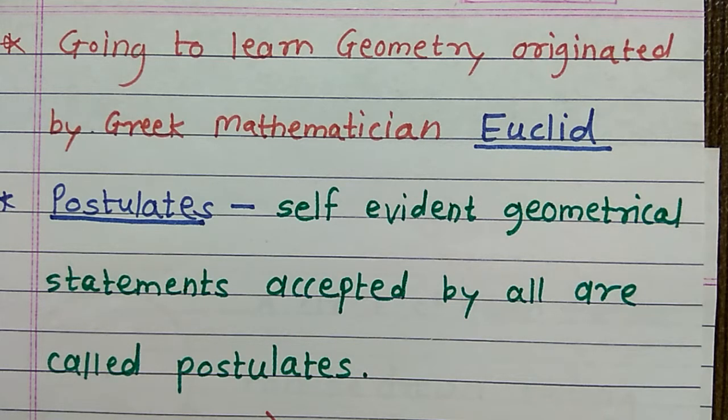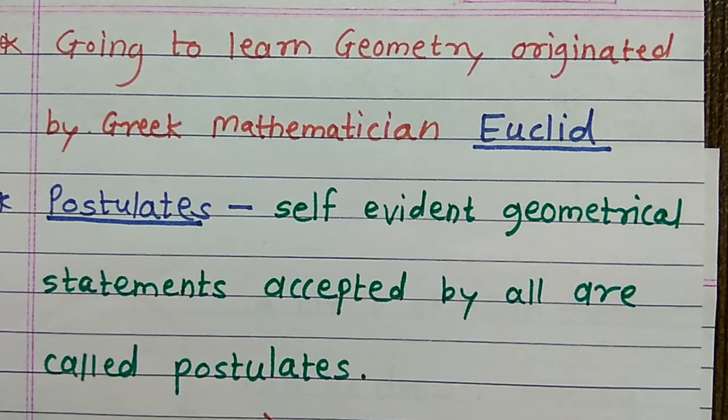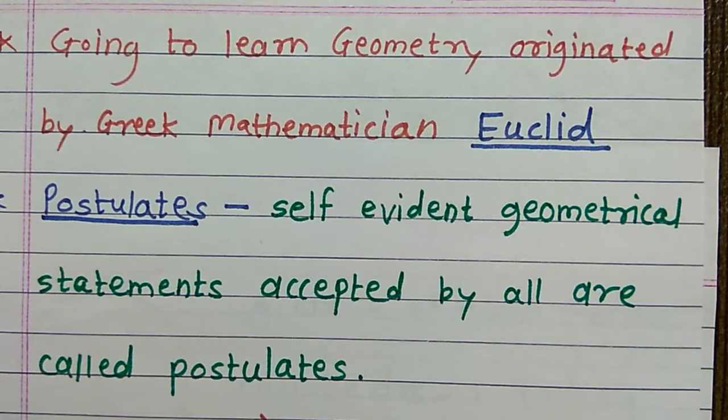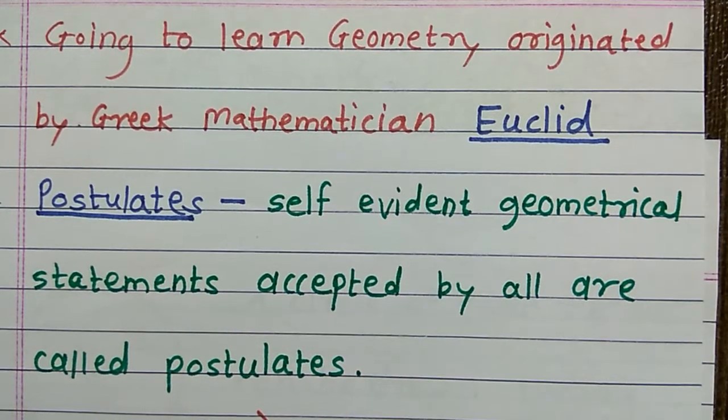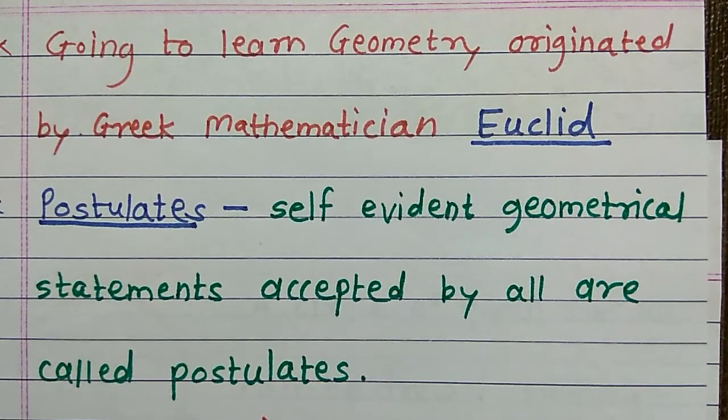That geometry was originated by Greek mathematician Euclid. In geometry, there are some statements which are called self-evident geometrical statements, and these statements are called postulates.